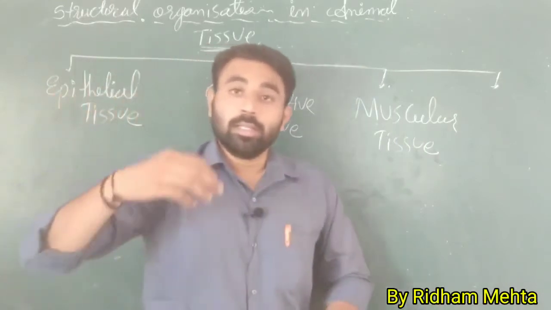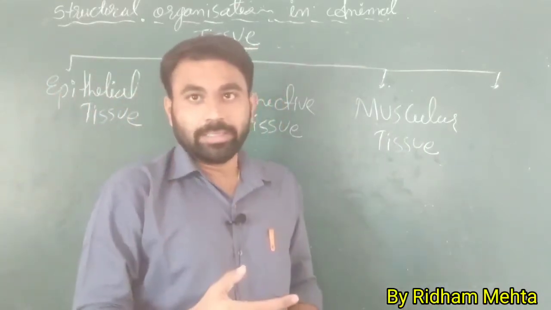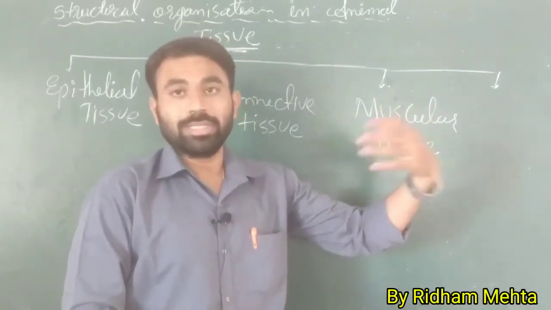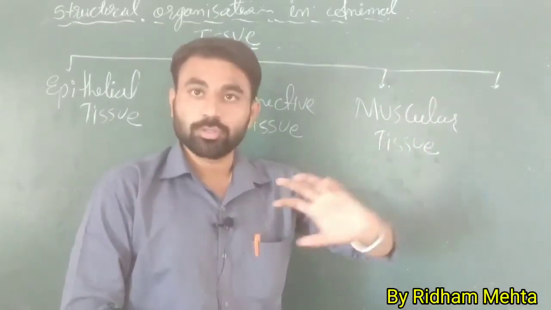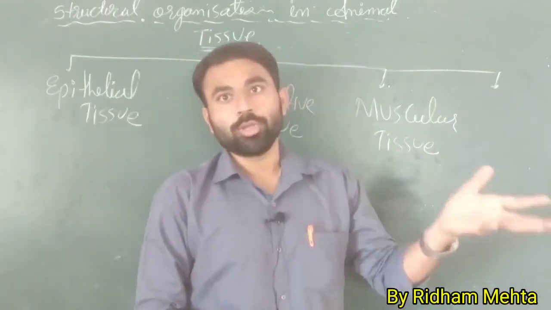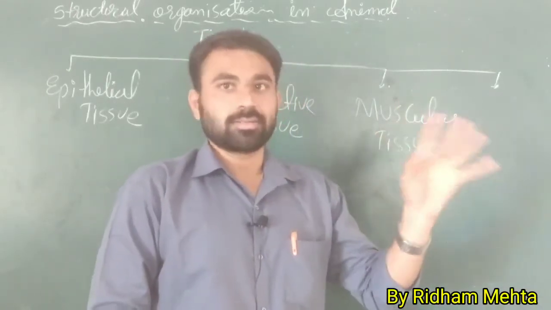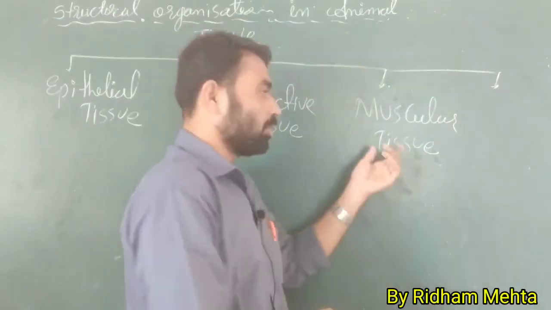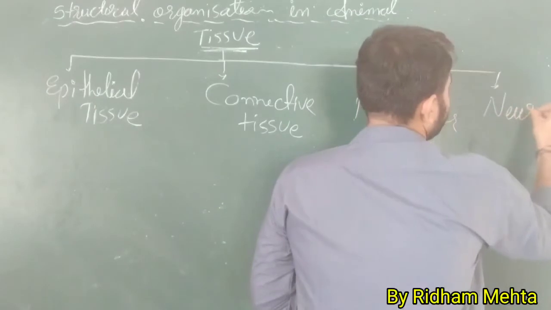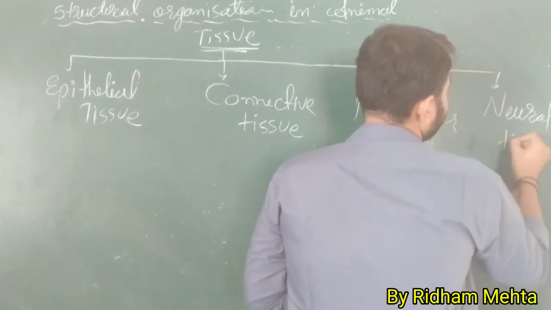In chapter number 20, when you see chapter 20, you will understand the different types of muscle tissue, the function of different muscles, the location of different muscles, and the structure of different muscles. And the last one, and the most important, is neural tissue.